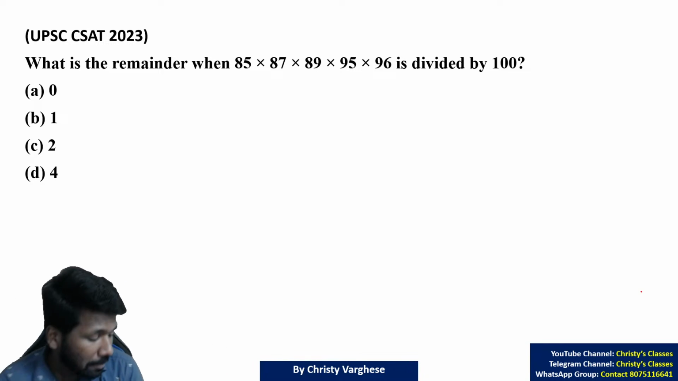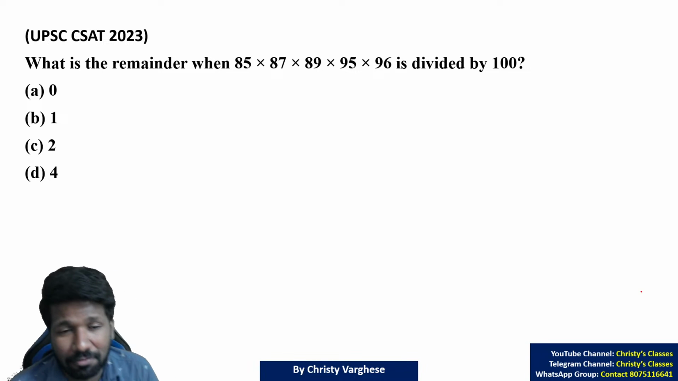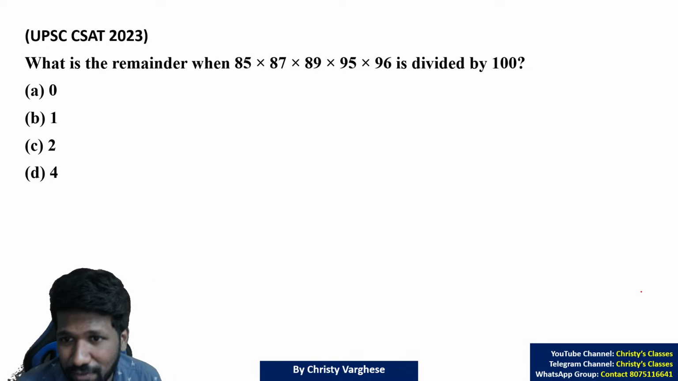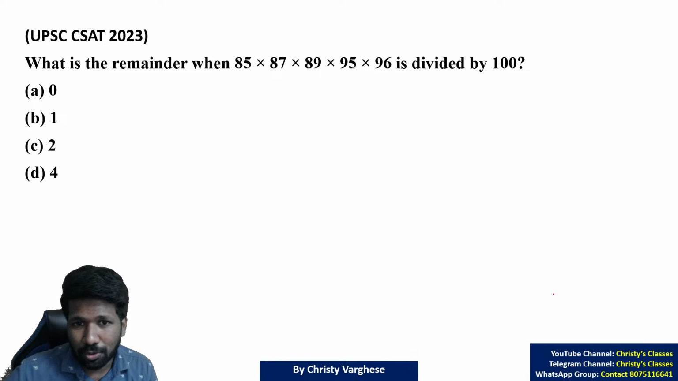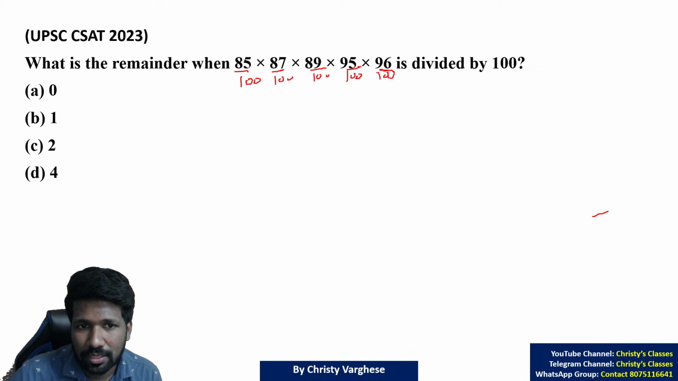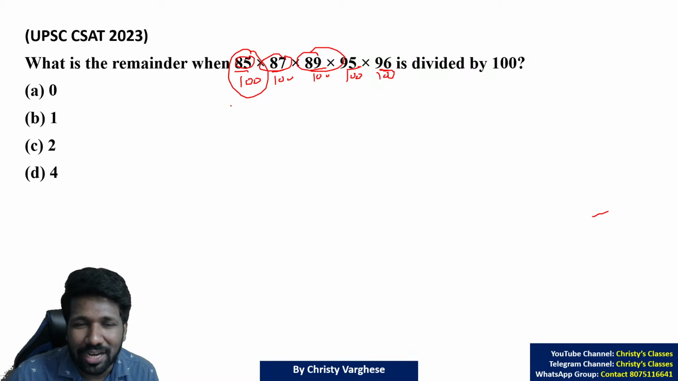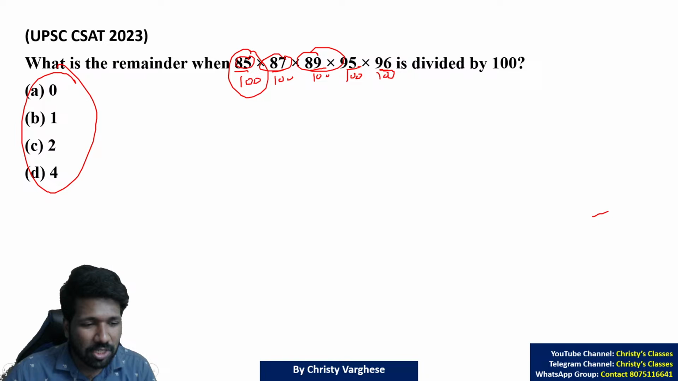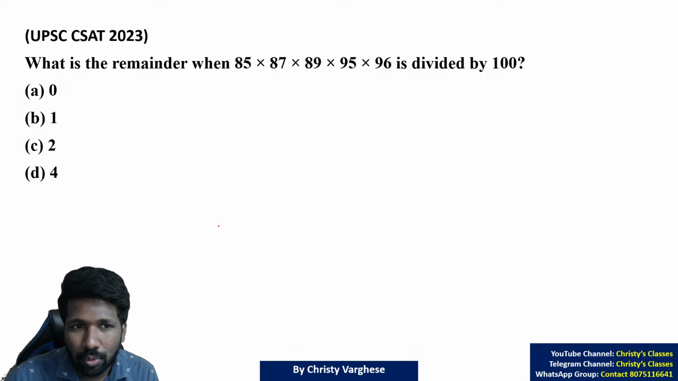Okay, due to lack of time, I will start explaining. The remainder when 85 into 87 into 89 into 95 is divided by 100. You know that this is a product, so dividing each number by 100 and multiplying those remainders is enough. That is what we just discussed. But each number is below 100, so that will not help you. That is where the options are more helpful. How?